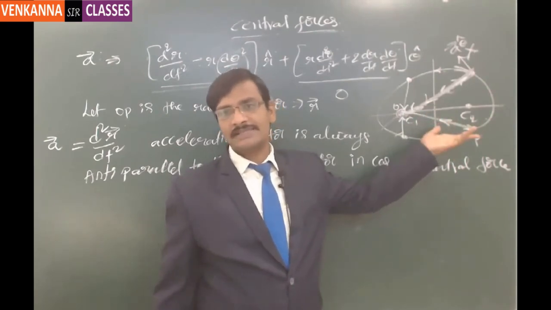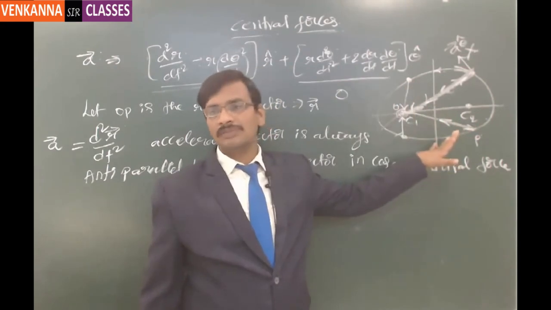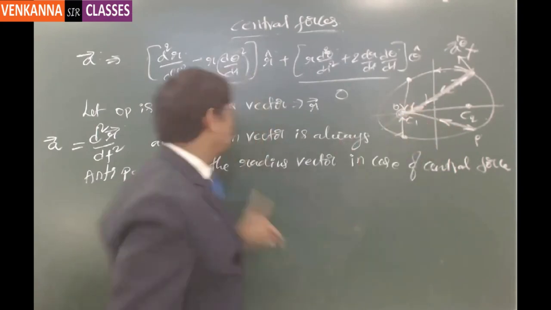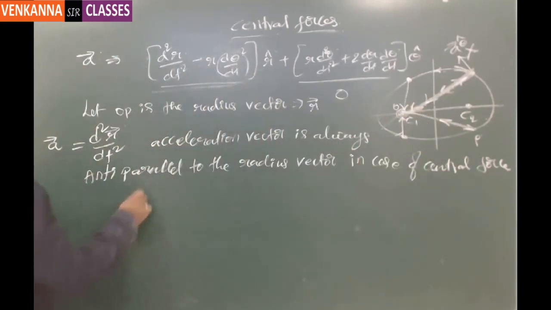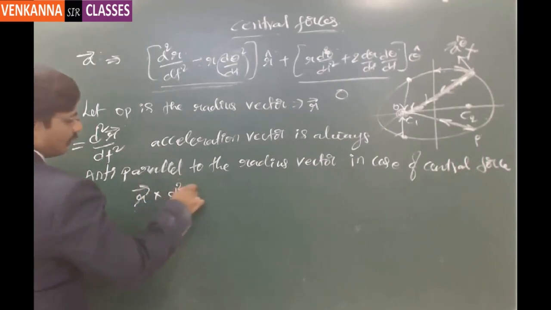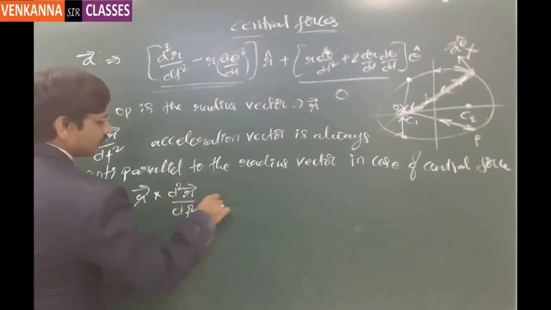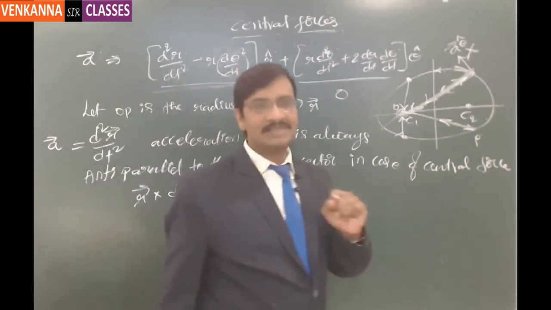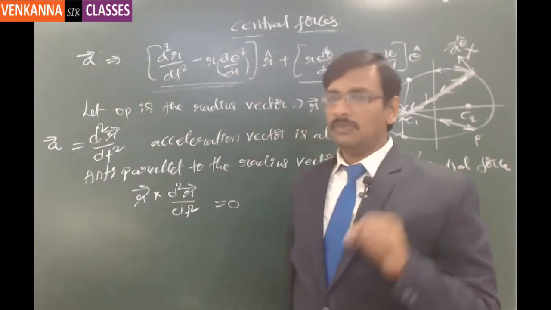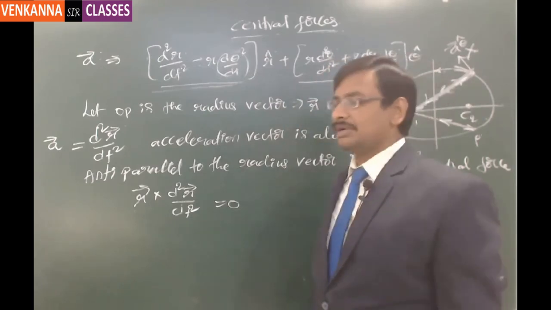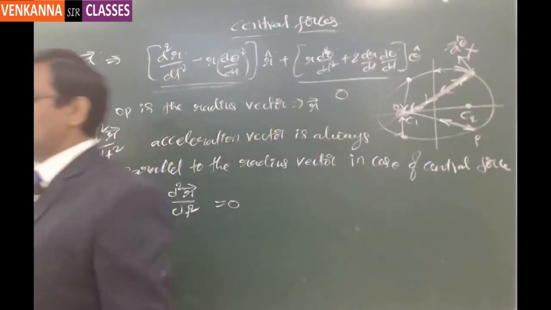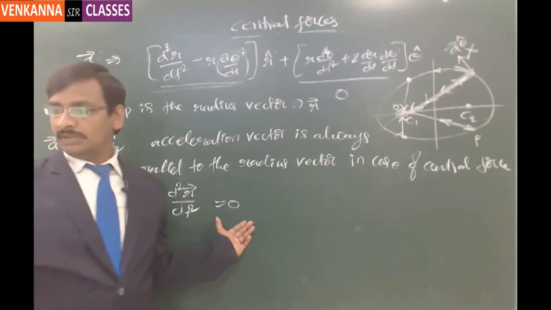As there is no transverse acceleration, there is only the radial component of the acceleration, in the negative direction of r. So these two are always anti-parallel to each other. So r cross d square r by dt square is always equal to 0. This is one important conclusion, and it happens just because this is a central force, which essentially means no transverse acceleration. So r and d square r by dt square are anti-parallel to each other, hence the cross product is going to be 0.